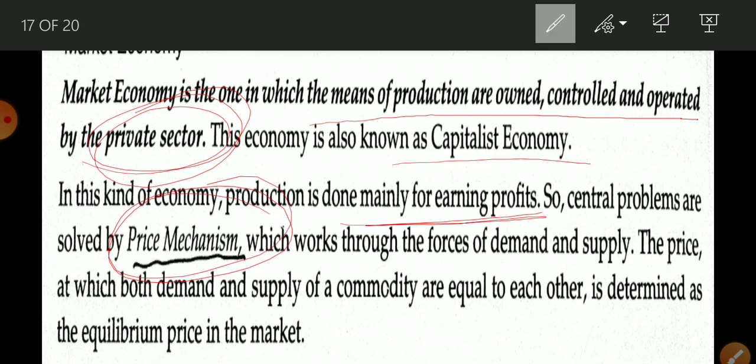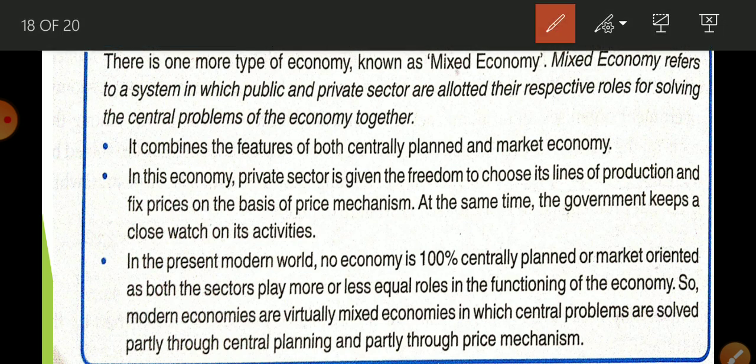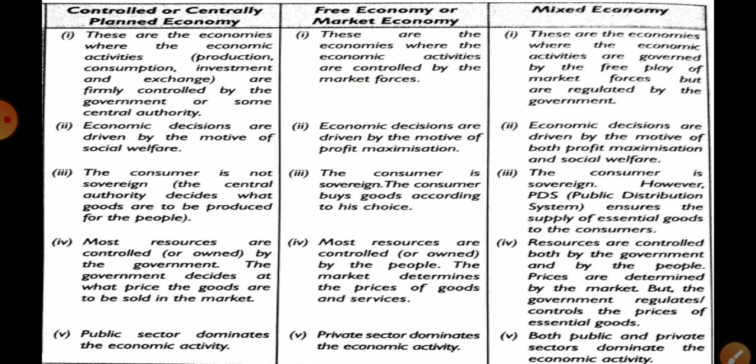Okay, now next is mixed economy. Mixed economy is actually a mixture of both. It refers to a system in which public and private both are allotted their respective roles for solving the central problems of the economy. Okay, so here both exist together, work together. Government works for the poor section and the private sector works for those people who can afford goods and services at a market price. Now here we can understand with the help of this difference.